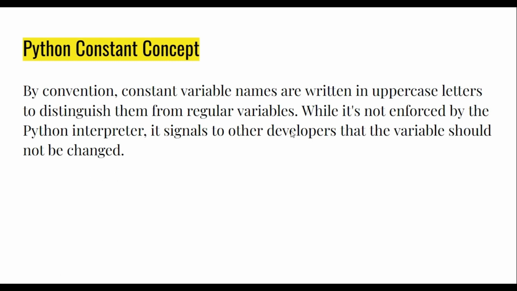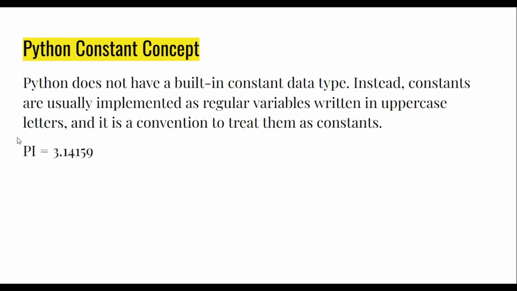But if you change the value of that variable, there will not be any error. Unlike in C, where you get an error if you try to change the value of a constant variable, in Python there is no concept of constant. Because of that, whatever variable you define as a constant, it is just a convention and a signal to other developers not to change its value.